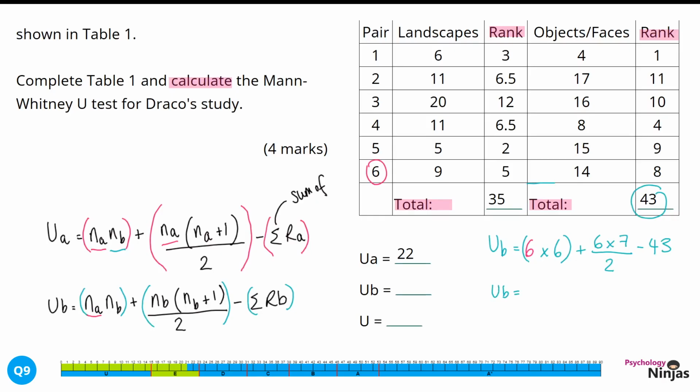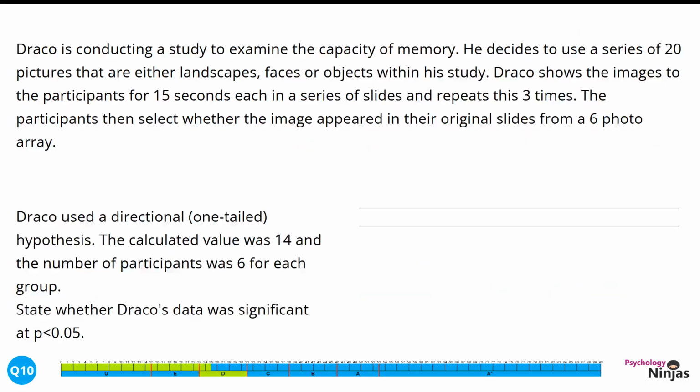And so we're going to put all of these calculations in. So UB is 6 times 6, which is 36, plus 6 times 7, which is 42, divided by 2, and that's 21, minus 43. And so that is 14, and 14 is going where we have UB, so we're going to pop that in there as well. For our U value, we're comparing UA and UB, and whichever of those is smaller is going to be our U value. Here 14 is less than 22, and so 14 becomes our calculated U value.